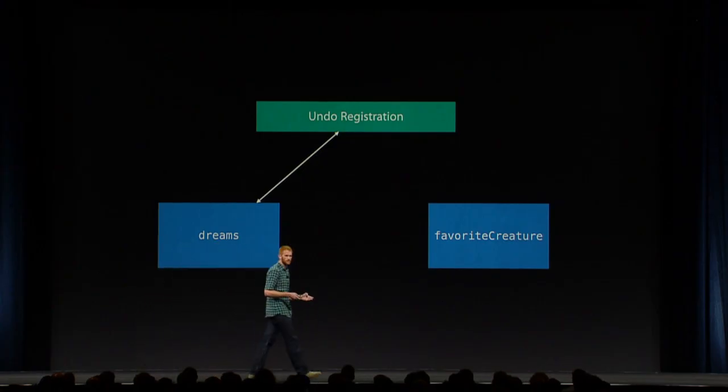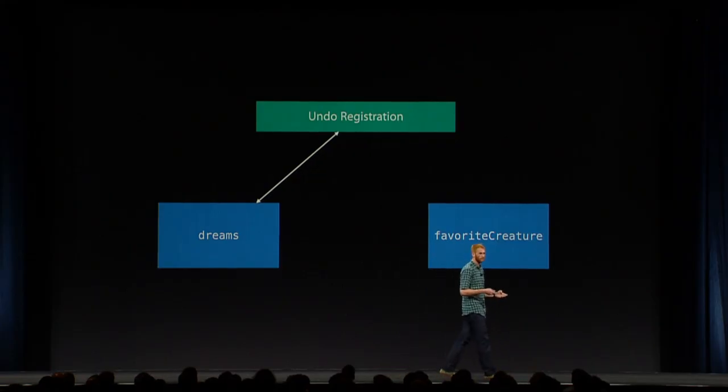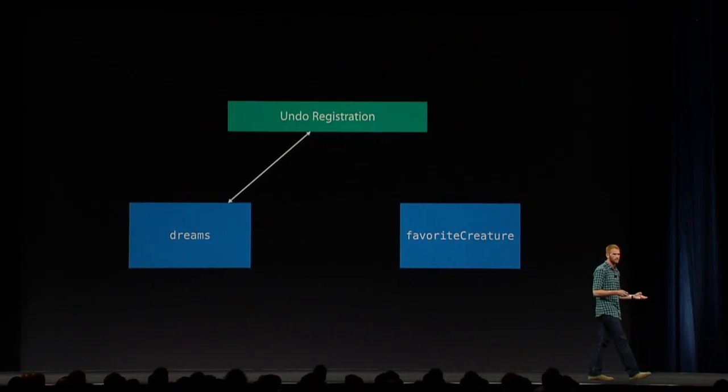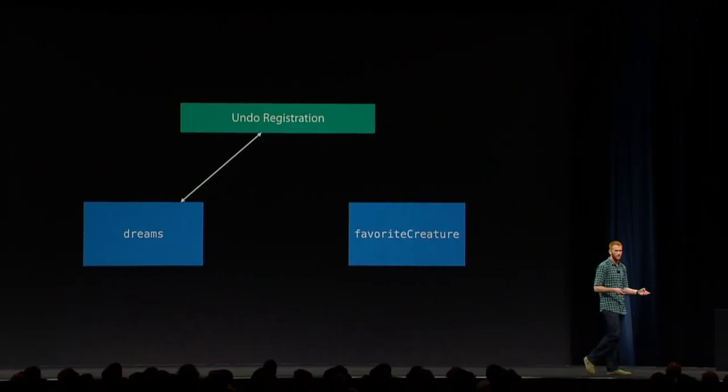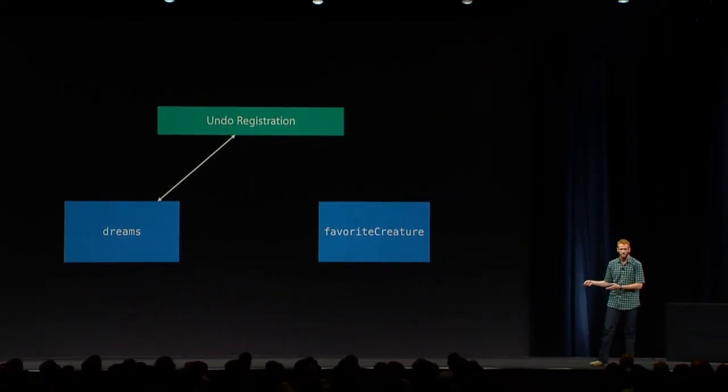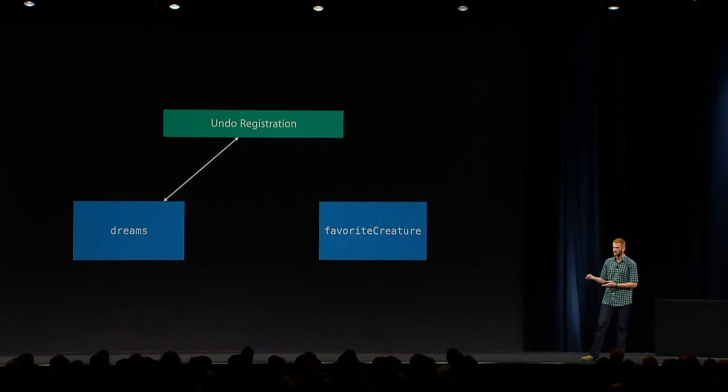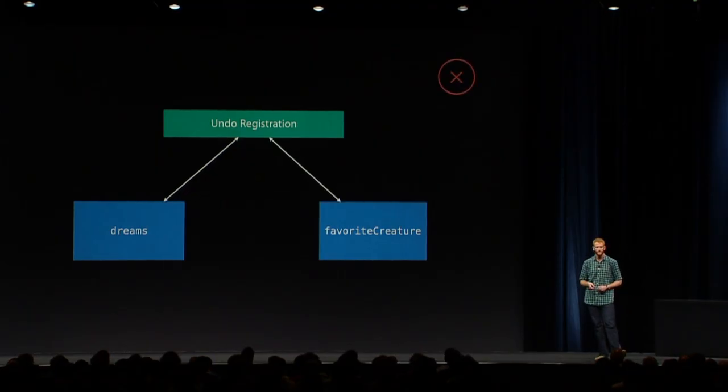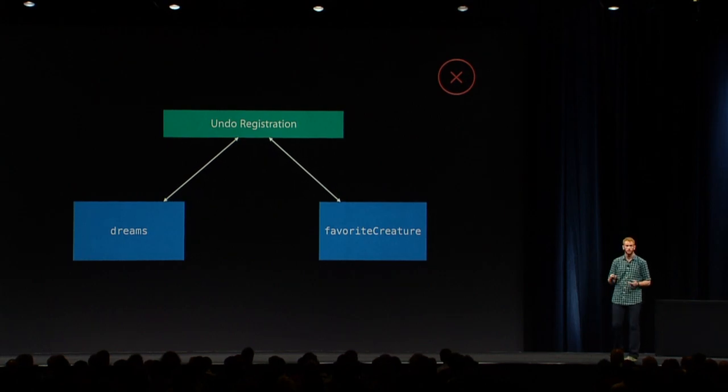And so to fix this, we could have added another code path that implemented undo for our favorite creature. That sounds like a maintenance nightmare, because now every time we add another model property, we have to add another code path to implement undo. And so that doesn't seem good. So we don't want that. And so after that, we took a step back and wanted to figure out a solution that would scale better as we add more model properties.